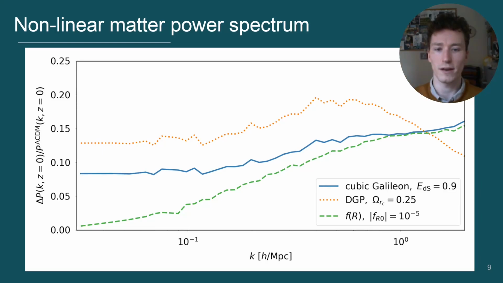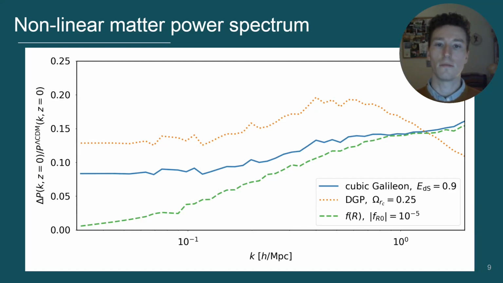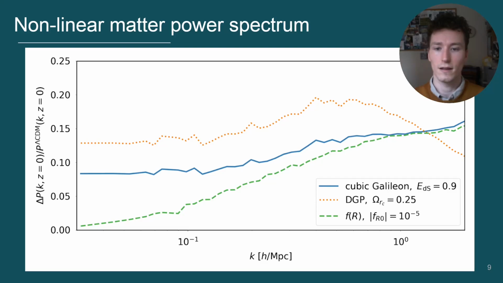As we move towards smaller scales, where the density is higher, there is a clear turnover in the orange-dotted DGP line due to the screening strongly suppressing the fifth force. In contrast, the screening seems to have a milder effect in the Galilean and F of R cases, leading to the enhancement plateauing at smaller scales rather than decreasing. This Galilean behaviour may seem surprising, given that the previous plot indicated that the screening should be stronger than in the DGP case at late times. However, remember that the stronger coupling in the Galilean case is winning out against the screening factor here, leading to a stronger fifth force overall compared to the DGP case.